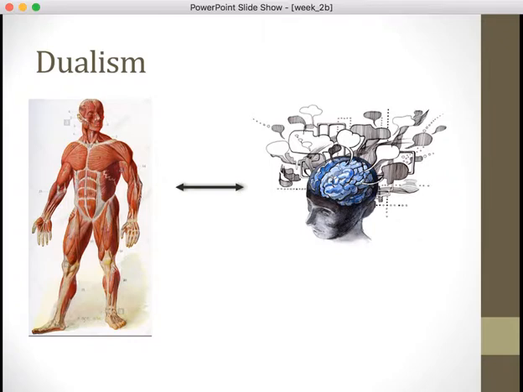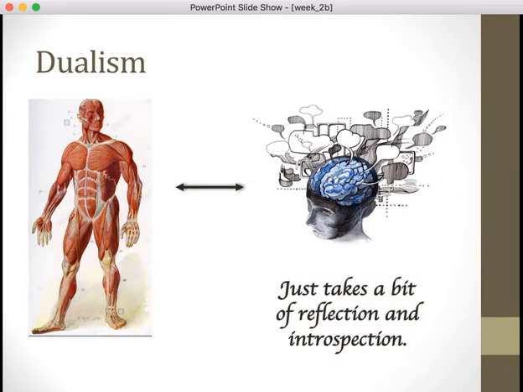And the reason for this one is it just takes a bit of reflection, and people will start looking at the theory and go, yeah, that makes sense. If I stop and think about it, I can look at my body, I see it, it's completely distinct from my thoughts. My thoughts, while they're located in my head, in the brain, they're definitely not that physical brain thing. There's something different about those.